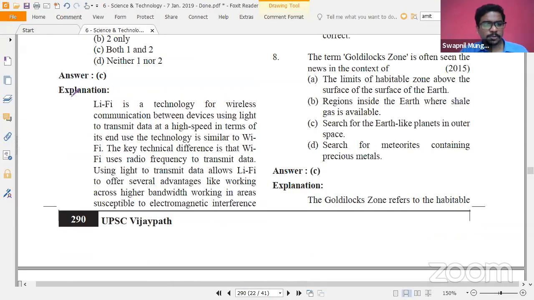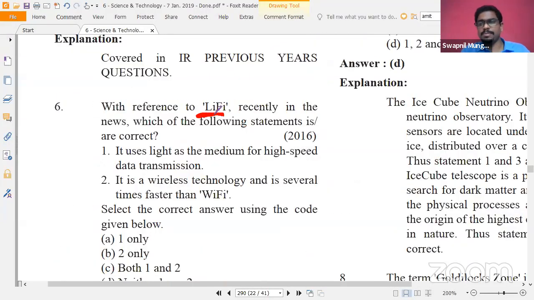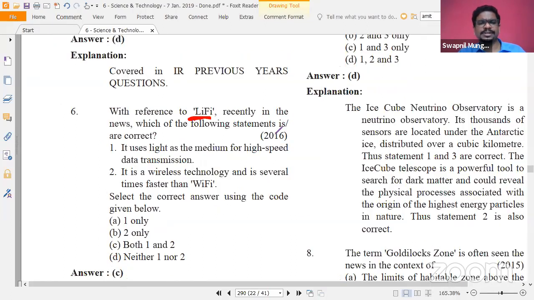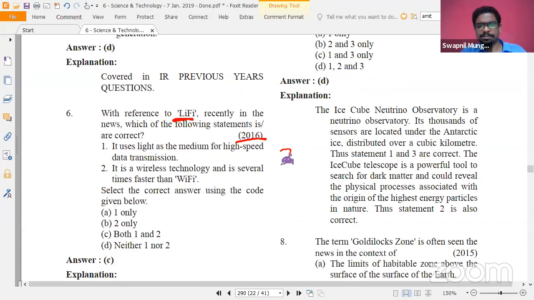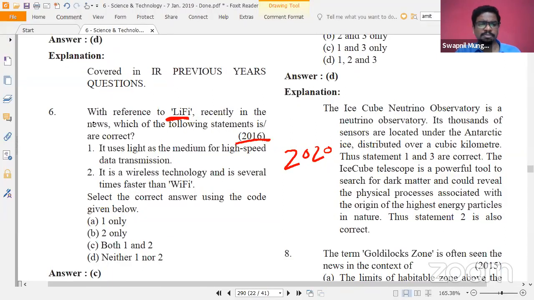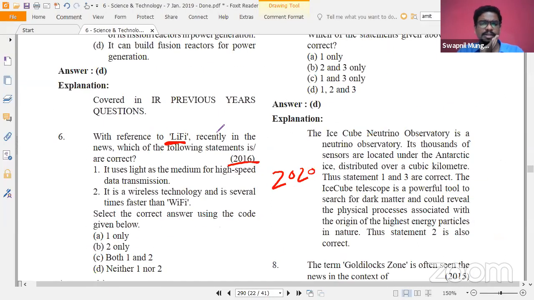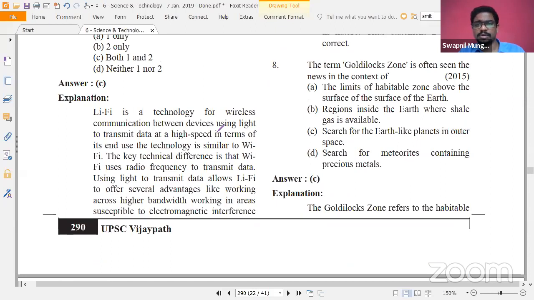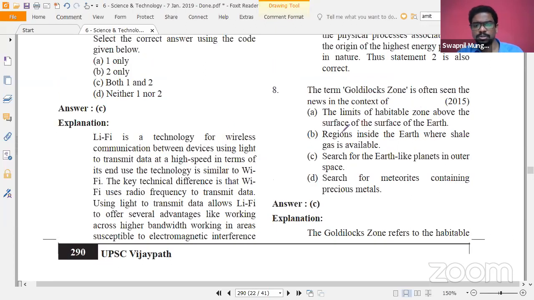There was this kind of technology called Li-Fi. Because of its similarity with the name Wi-Fi, it became very important. But actually, after 2016 till 2020, most of the applications based on Li-Fi are not yet actively used in the world. But still, it was a very hot topic in that year. Questions were being expected, and definitely a question was asked that year as well. So whichever is very much in the news, you have to be aware about those.